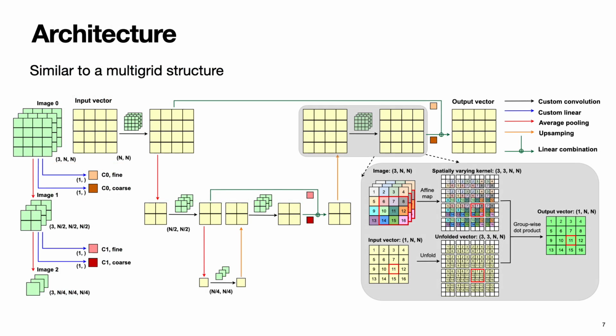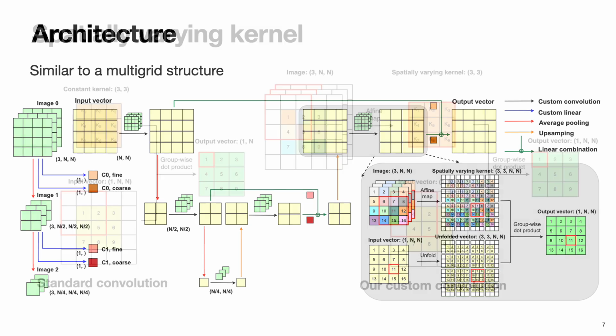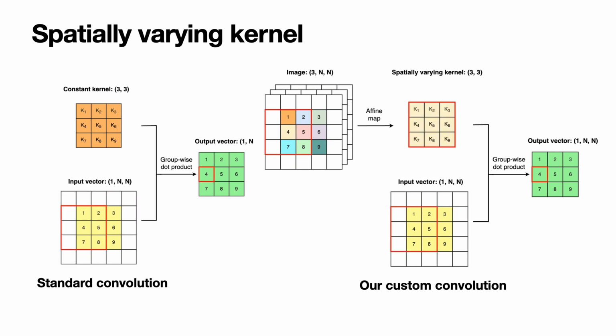Our network was motivated by multigrid structure, which constructs a hierarchy of coarsened grids. We use average pooling and upsampling in place of restriction and prolongation. For smoothing effects, we adopt custom convolution with spatially varying kernels. This custom convolution is crucial for the performance of our network. For the standard convolution, the same kernel is applied everywhere, whereas for our custom convolution, the kernel is inferred from the corresponding window in the image.